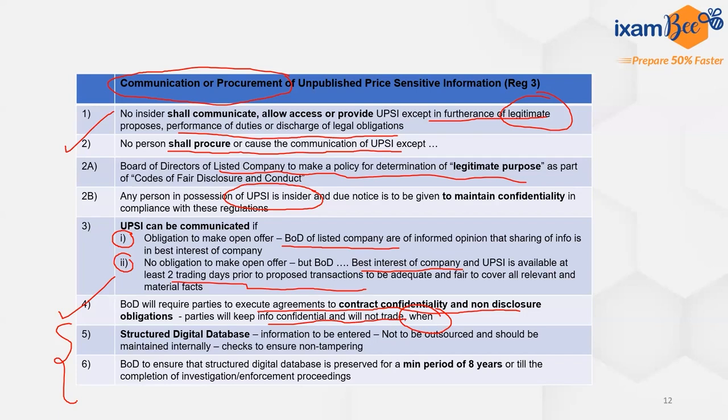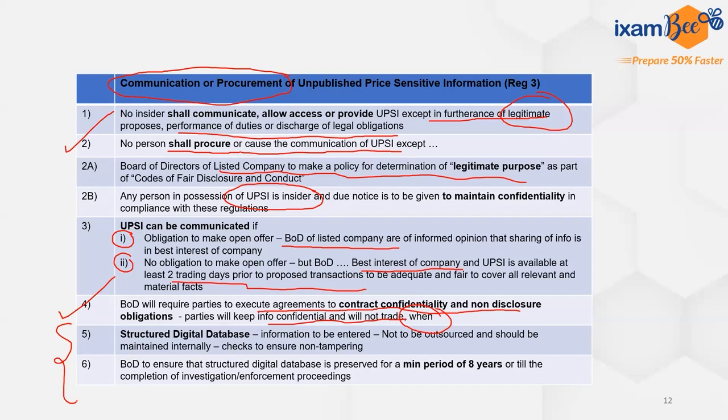First of all, the nature of the unpublished price sensitive information. Second, the names of the people who have this unpublished price sensitive information. Third, the names of the people with whom this information has been shared, and the PAN numbers of all these people. That has to be entered into the structured digital database. This database has to be maintained internally.